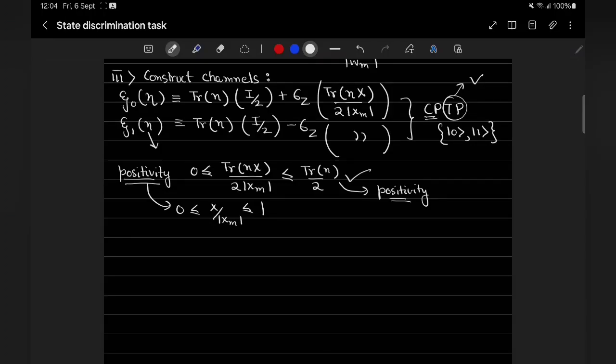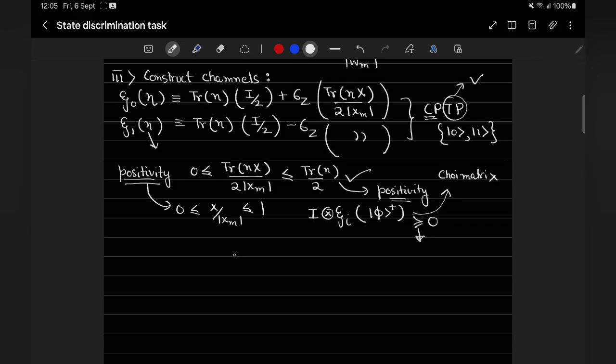And now for complete positivity, what you can do is you can check that I tensor epsilon I of phi, so this is the Choi matrix, is a positive semi-definite operator. This is again easy to check. I leave it as an exercise to show that this Choi matrix is a positive semi-definite operator, and hence these maps are completely positive trace preserving.